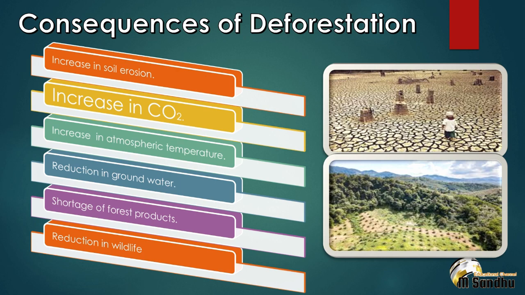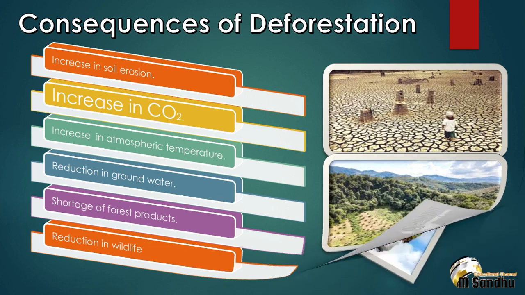Without forest, their life would be impacted and disturbed. So there would be a reduction in wildlife also. As we discussed in the last point, reduction of wildlife. Wildlife provides stability to different processes of nature. Wildlife plays an important role in balancing the environment.